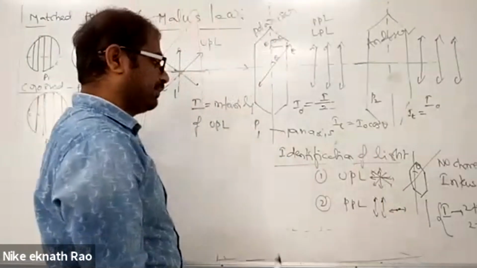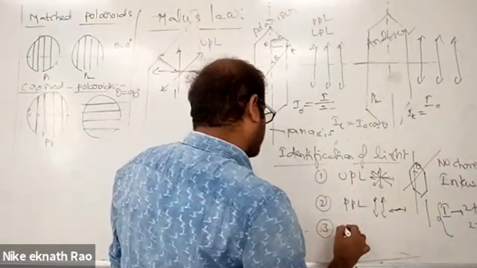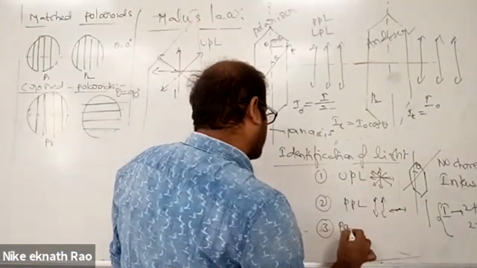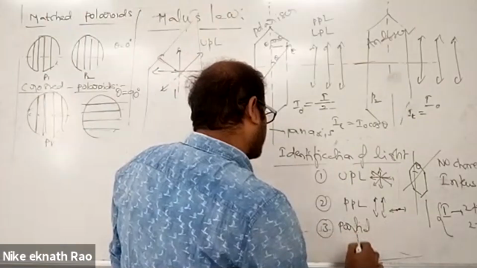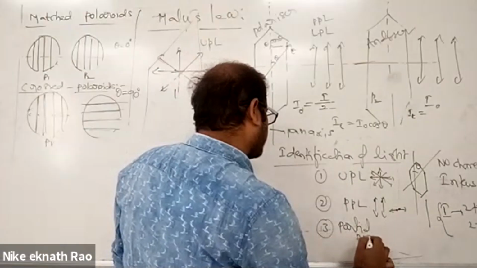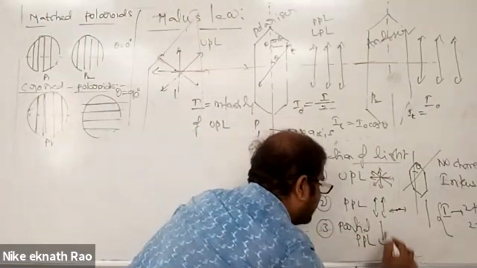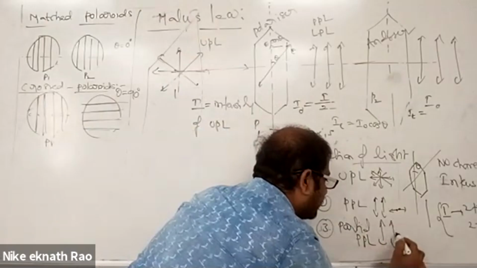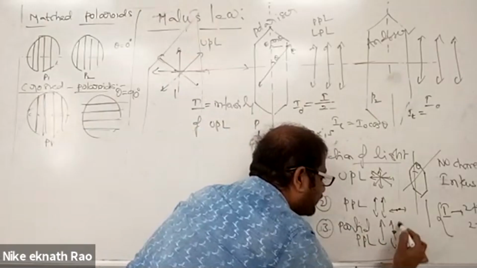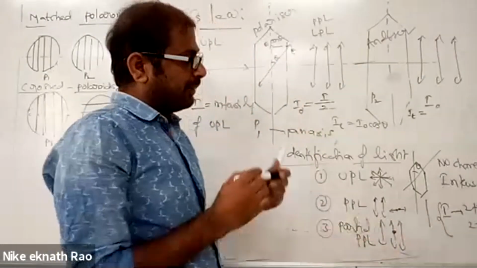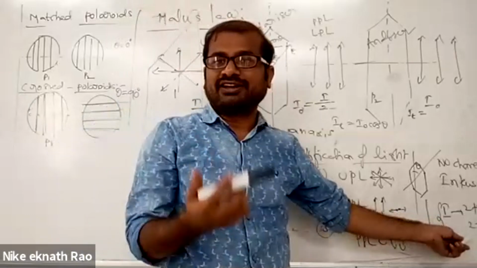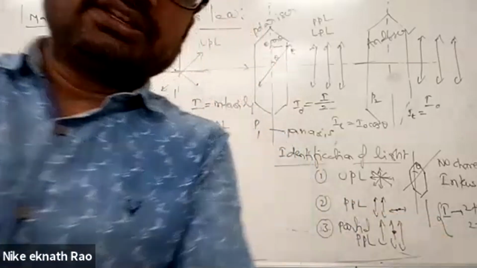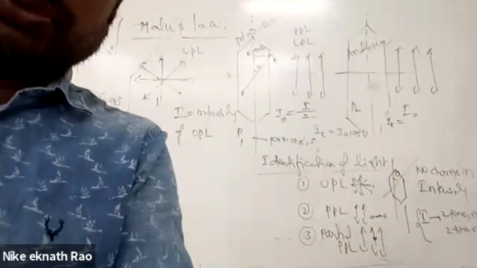Now if you have partially polarized light, it has some vibrations with a parallel component and some with a perpendicular component also. Then what happens? The intensity will not become 0. Some finite intensity will always be there. The intensity will not become 0.